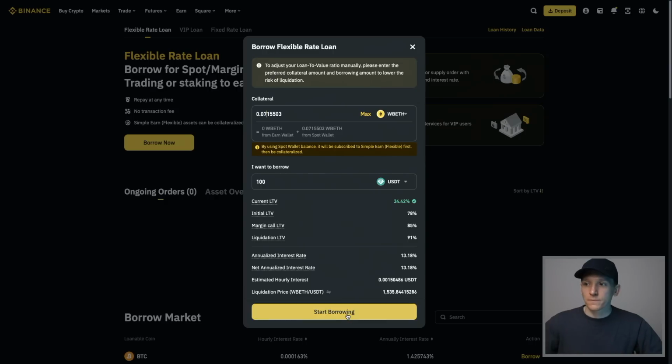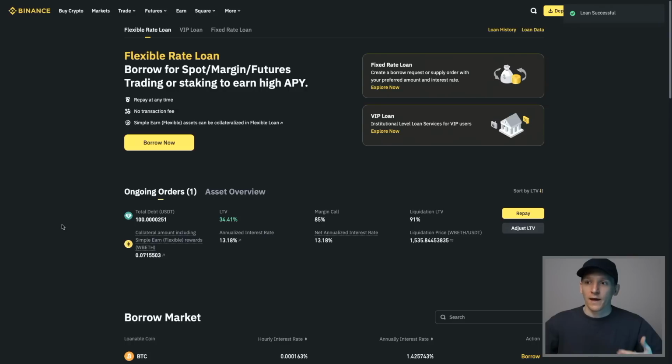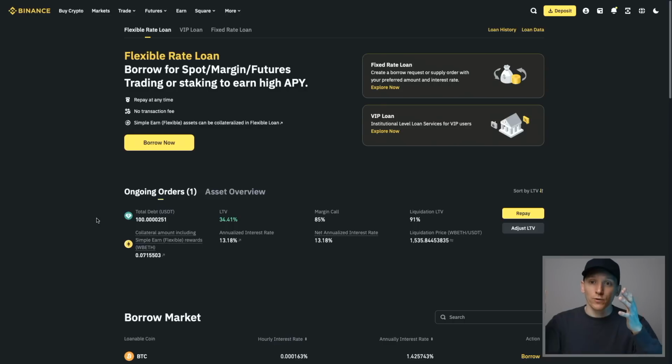So sometimes you may be paying less or more. We're going to start borrowing like this. Just confirm that. Loan successful, so I've taken that loan, and you can see my loan details right here. I am borrowing some USDT, and we have that against the wrapped beacon ETH. If you want to pay off your loan, you need to pay it back in the asset that you borrowed. So I borrowed USDT. I need that amount of USDT to pay it back. And I also need extra USDT to pay for the interest. You can see that after literally 2 seconds, I've accumulated a tiny bit of USDT interest. So I need at least that much in my account to pay off the loan.